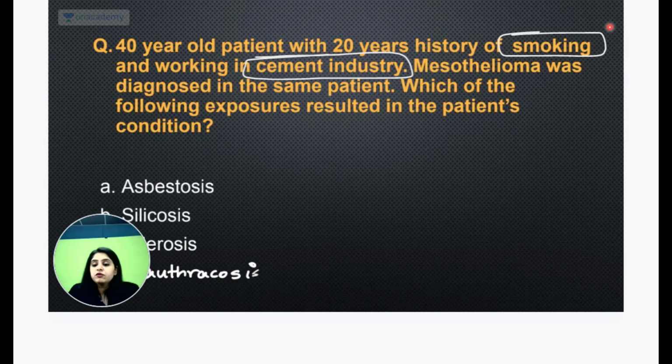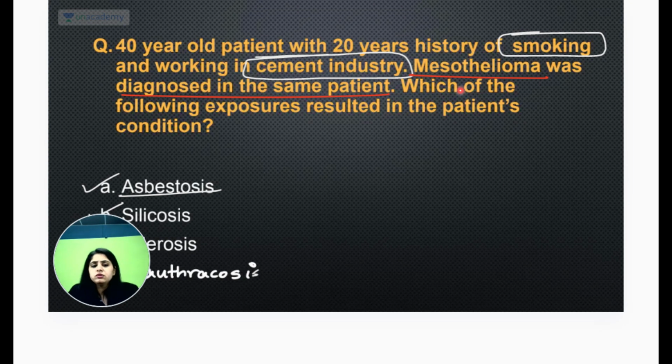So see, first and foremost, when I'm talking about the cement industry, what are the things out of this that I can think of? Cement industry में silicosis का भी association होगा, asbestosis का भी होगा. asbestosis का थोड़ा ज़्यादा exposure होगा. I always believe if nothing was mentioned, then also my answer would have been asbestosis, because more exposure to asbestos happens in the cement industry. But even if there was a confusion, there was one sentence written which was the giveaway.